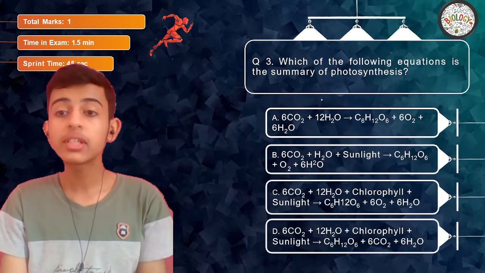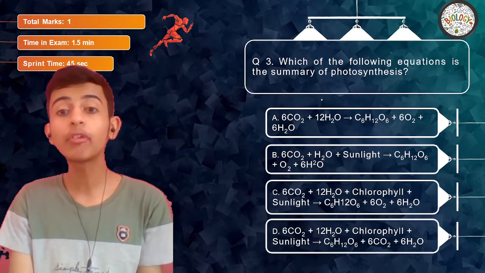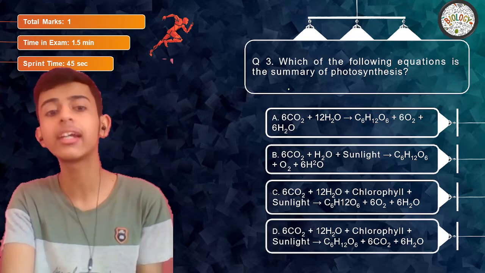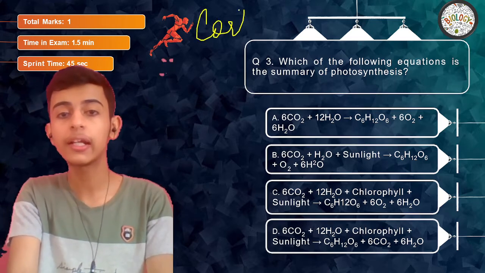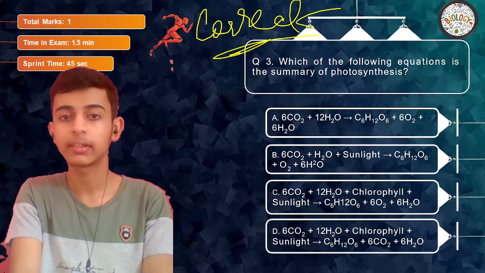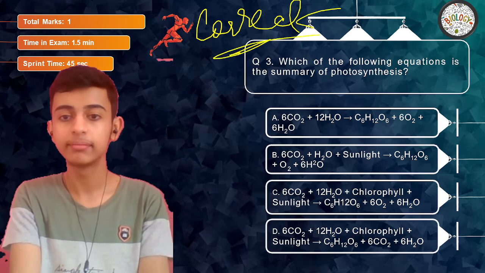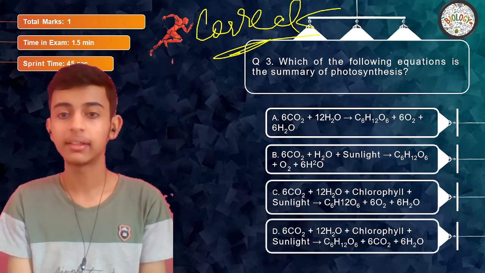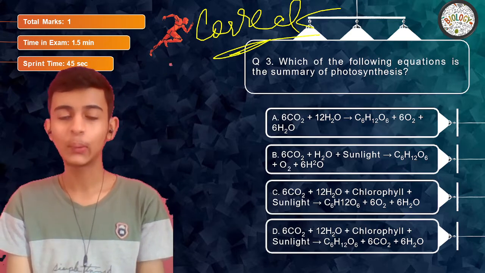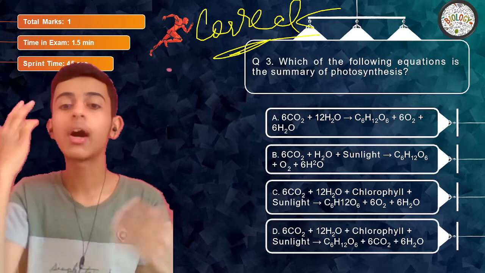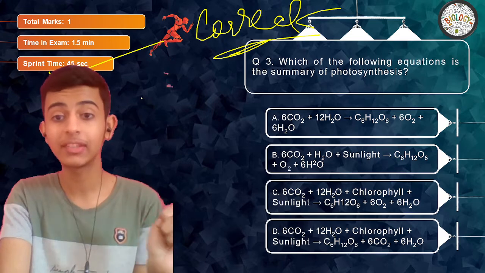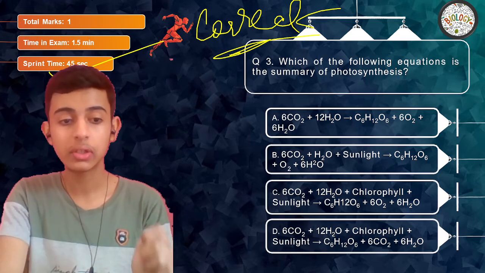Let's move on. Which of the following equations is the summary of photosynthesis? Summary means basically they are talking about the correct equation. You need to find out the correct equation from the following. So can you find it? I'm giving you 10 seconds quickly. Just go through it properly. Okay, I hope you must have gone through it, and now I'm going to tell you the solution. You just have 45 seconds. I hope you must have done it within 45 seconds. So just try to understand over here.